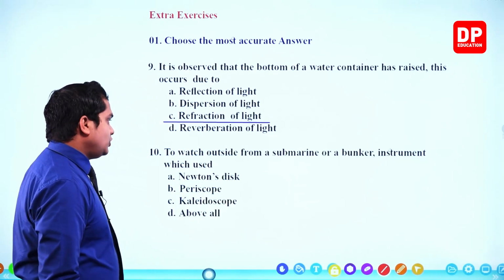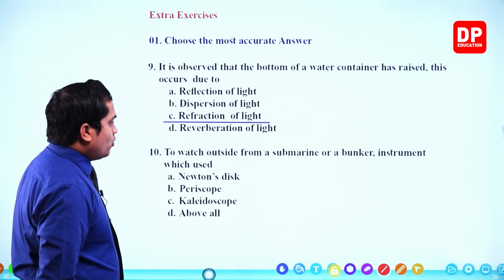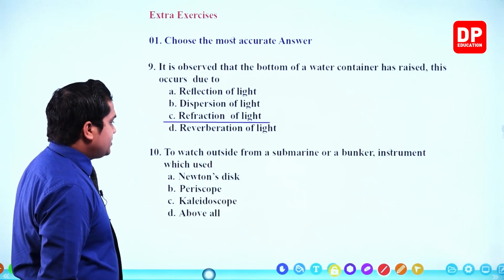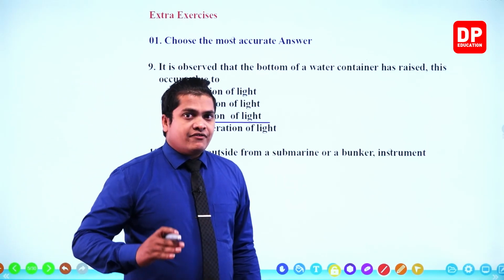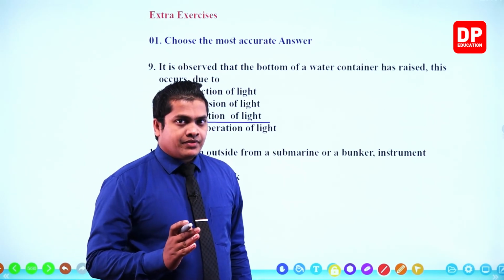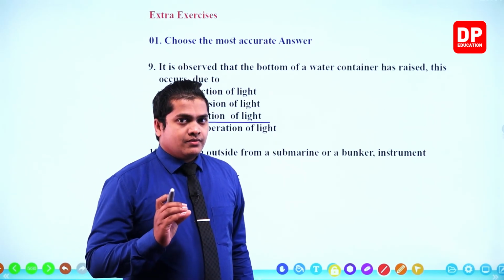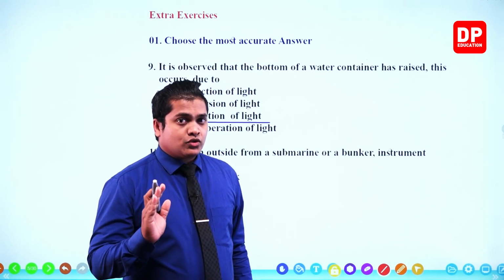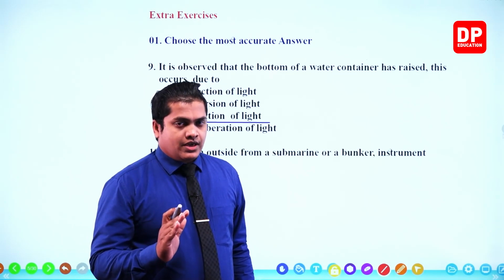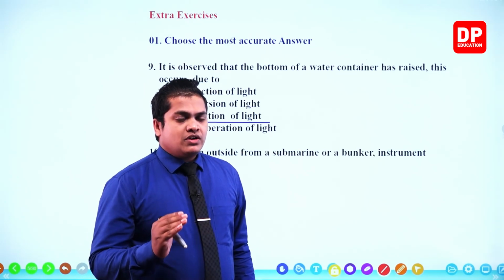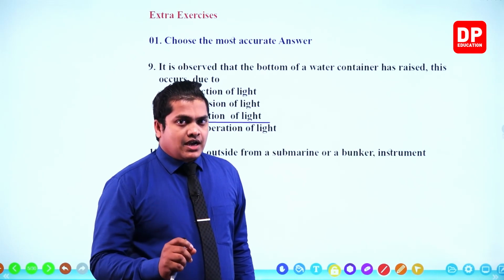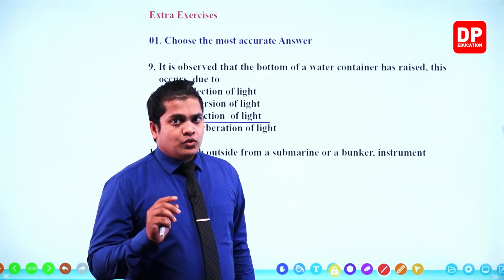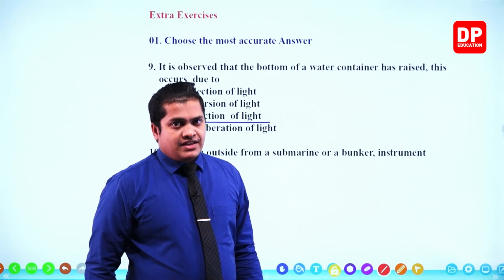Next one, question number 10. Which instrument is used to watch outside from a submarine or a bunker? To watch outside from a submarine or from a bunker, we use a certain instrument. By using this instrument, we can look through from behind an obstacle. So the instrument that we can use to see over an obstacle is the periscope, my dear children.